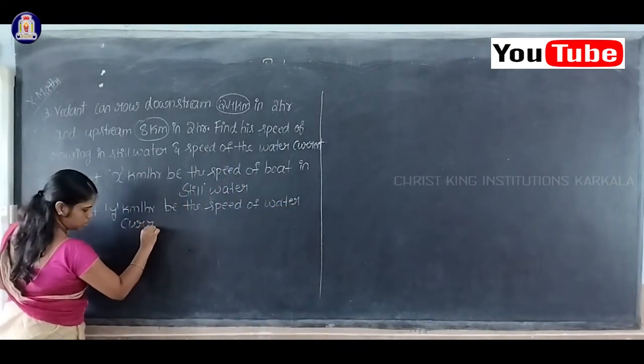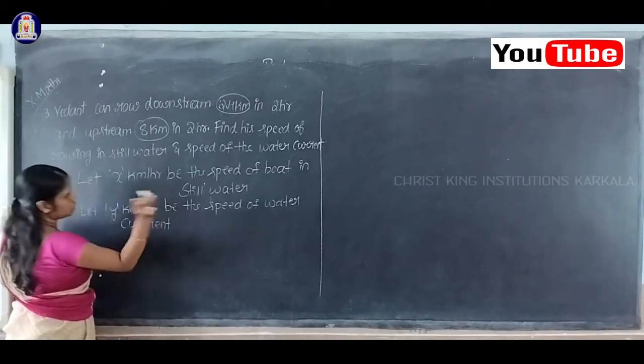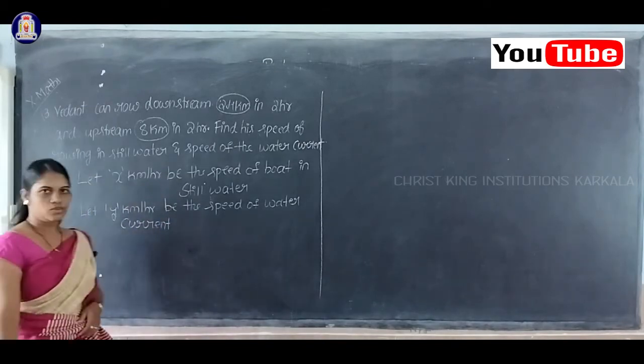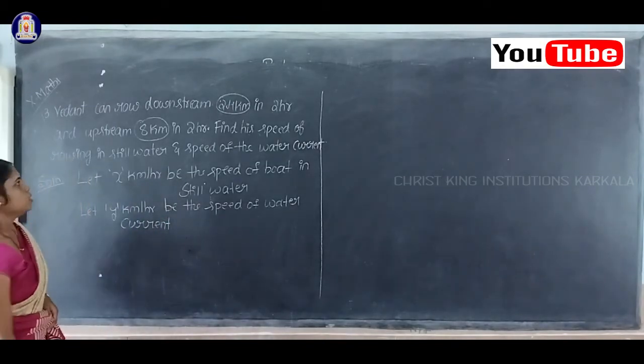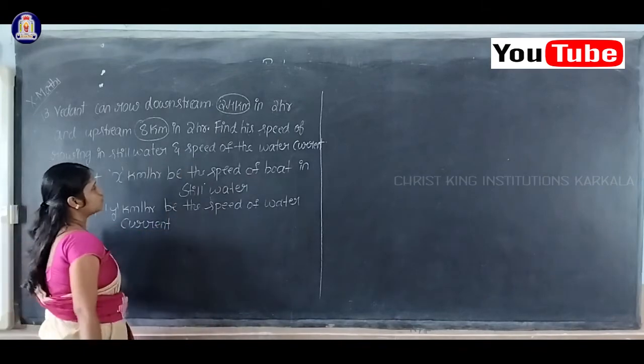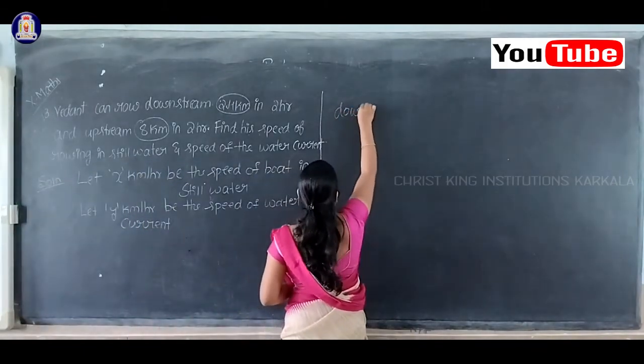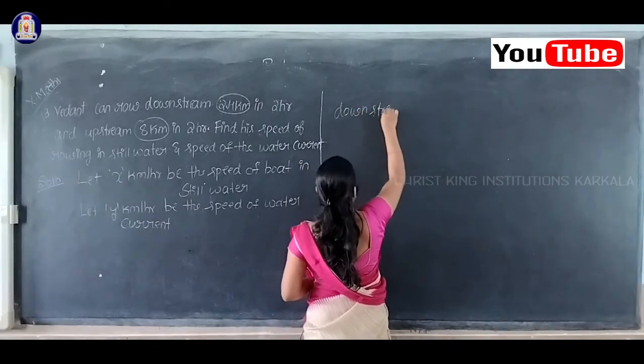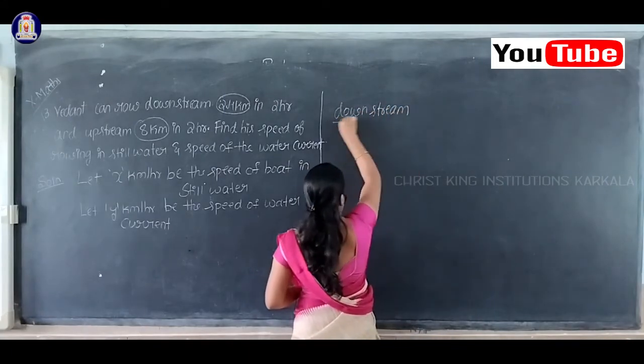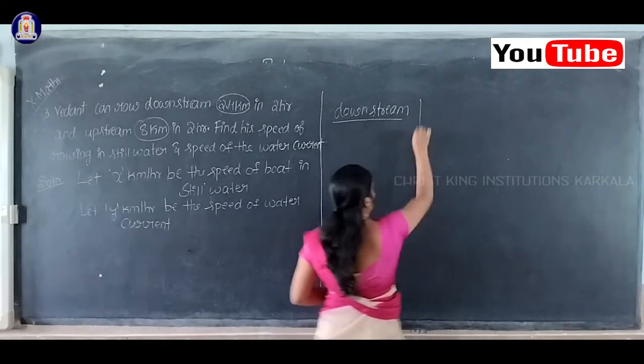Okay, so this is the speed of water current, y kilometer per hour. Here I'll consider two cases. The first one is for downstream and another one is for upstream.